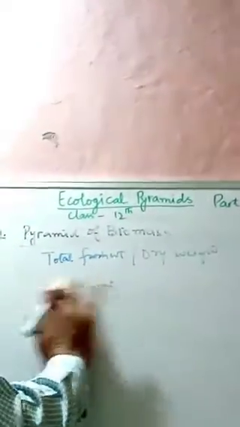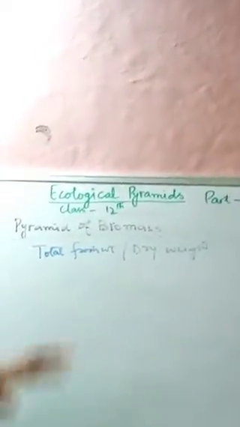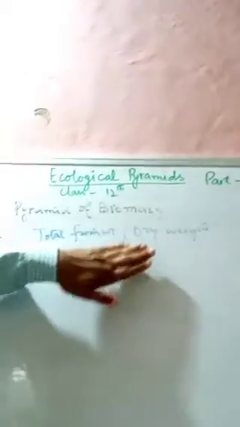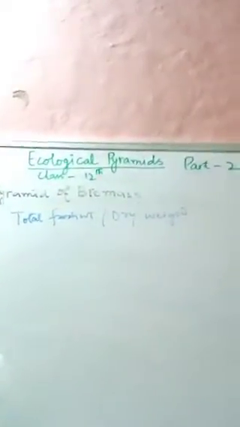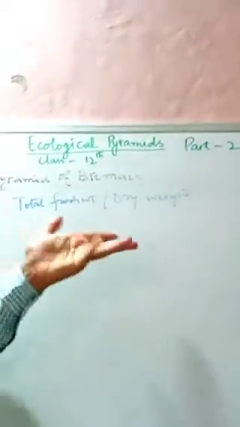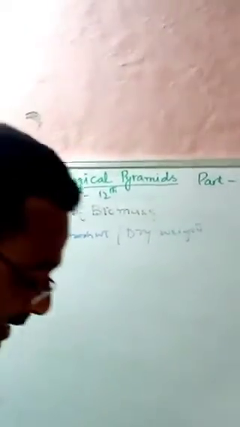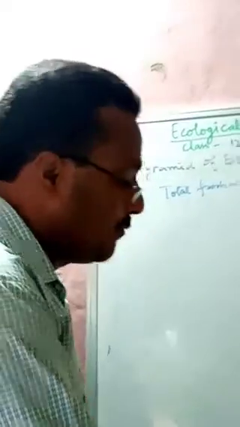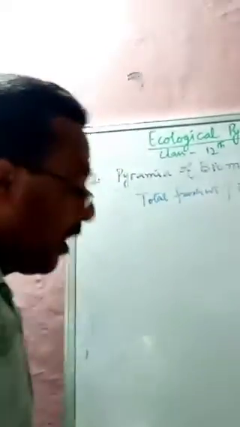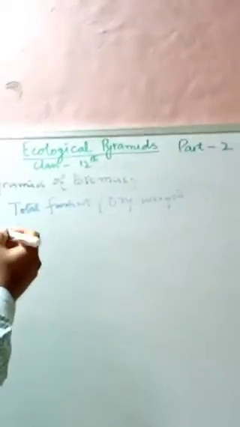or we can say that this biomass is simply the total fresh weight or total dry weight of an organism or organic matter present at various trophic levels in a food chain.